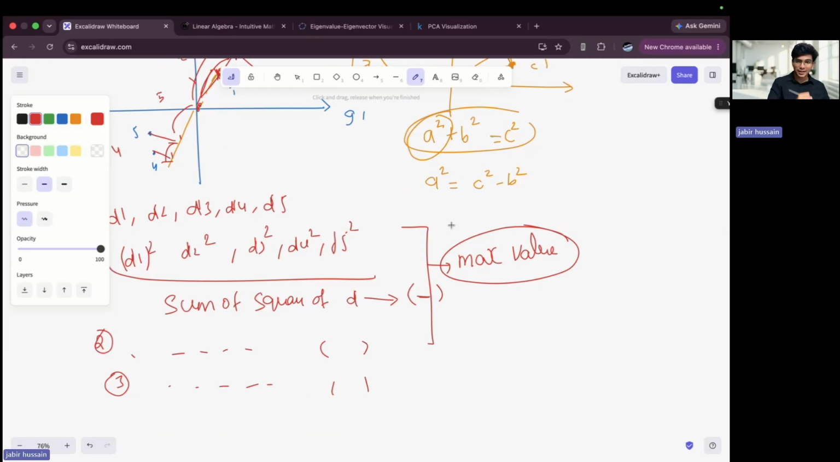Okay, we take the maximum value, and that will be our line. That will be our principal component analysis line 1. I will tell you what that line is in a few minutes, but that is the goal, right? Keep on tilting it, and keep on calculating the maximum value. The moment you get the maximum value of the sum of squares of all distances, that line will become your PC1 line.